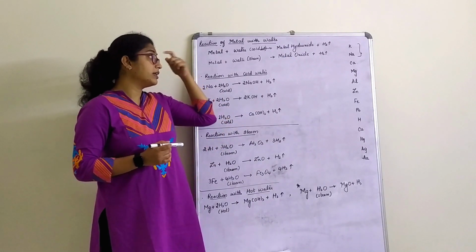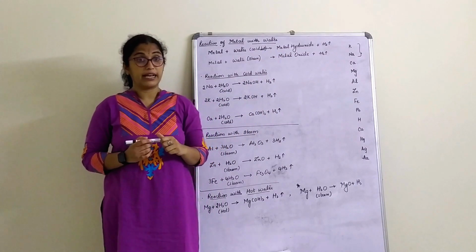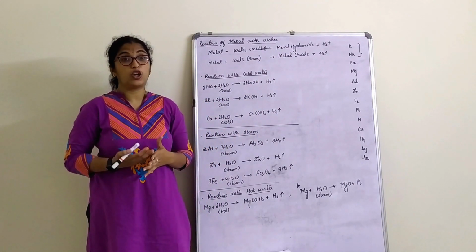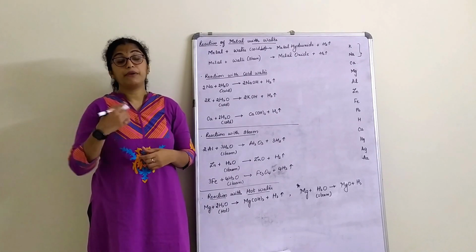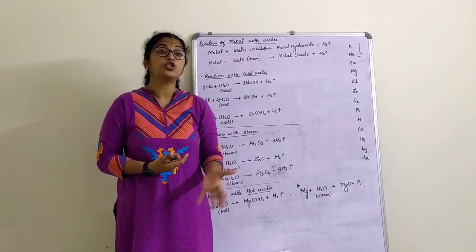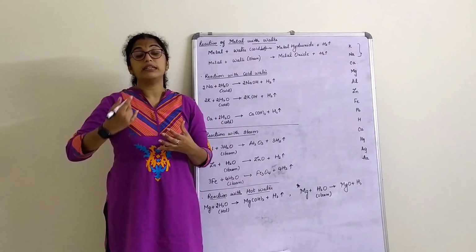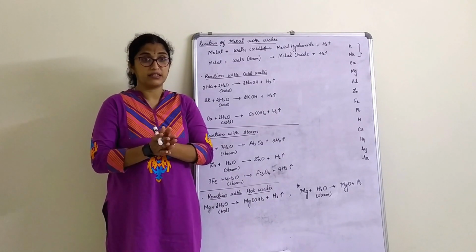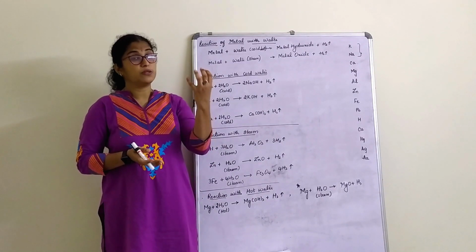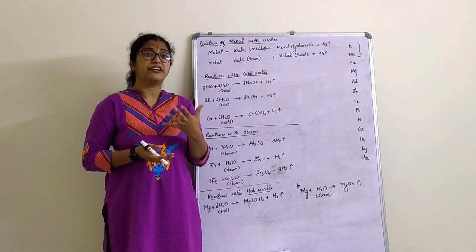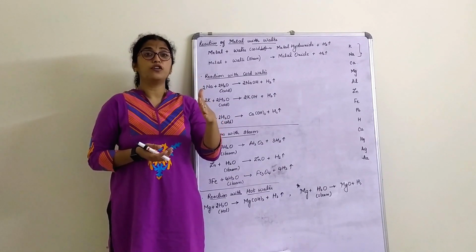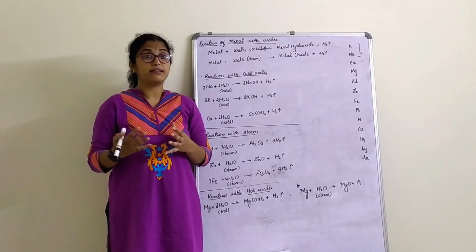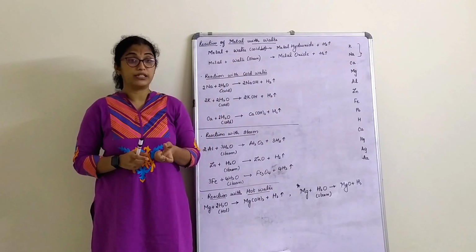Now, as I told, it also releases hydrogen gas. That means in the reaction of sodium and potassium, we cannot check with a pop test. Before even bringing a burning candle to check the pop test, the reaction itself may explode or catch fire. It is that vigorous, because sodium and potassium, being very light though very reactive, will float on water, and once the reaction starts, a lot of heat is released along with the hydrogen gas.